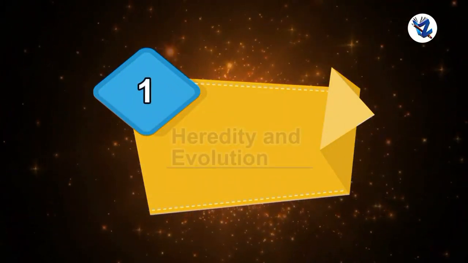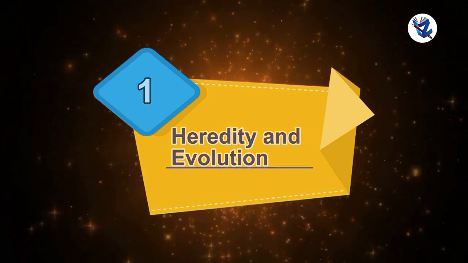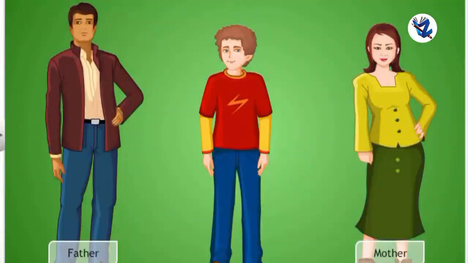Chapter 1. Heredity and Evolution. Heredity is the transfer of biological characters from one generation to another via genes.